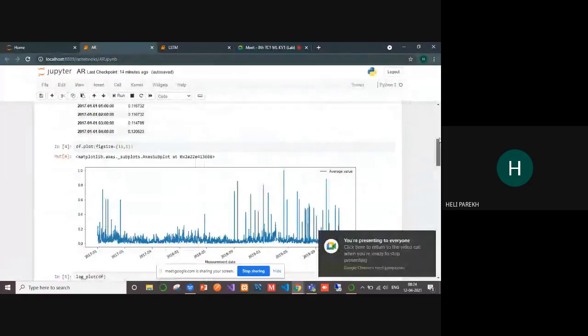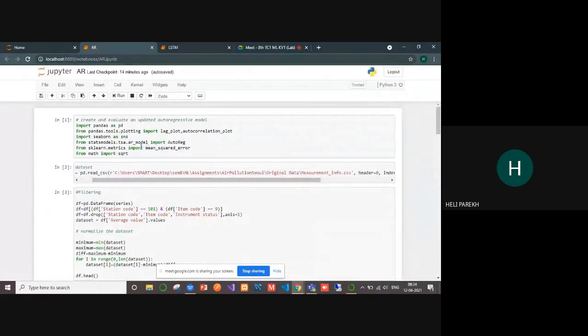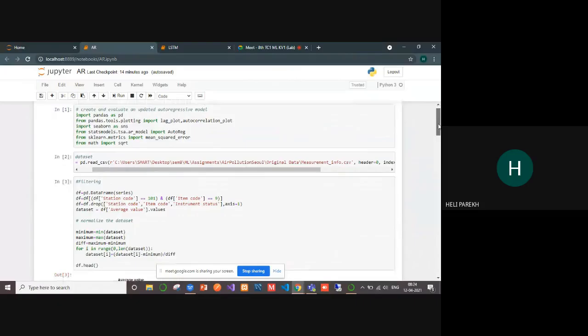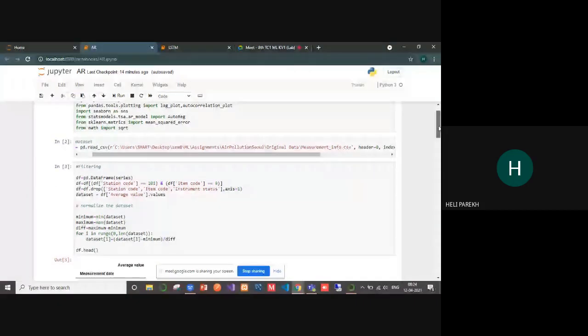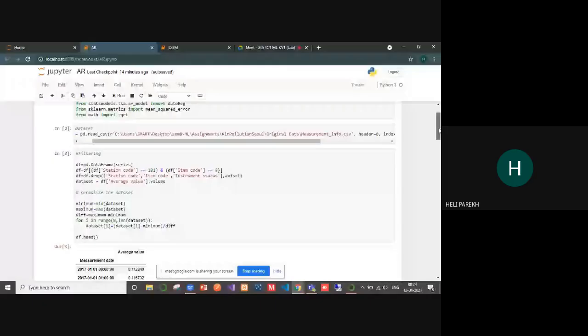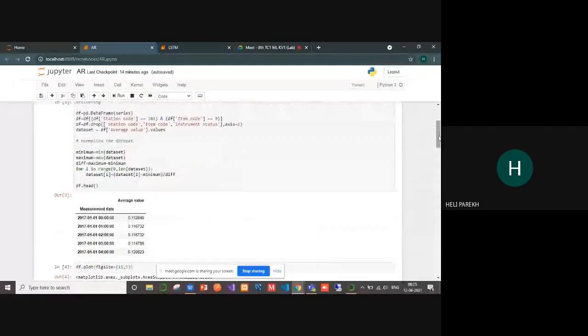Yeah, this is the file for AR. We have imported the auto regression model from statsmodels, and for metrics we have used sklearn. So I'm importing the measurement info file, and next I'm filtering the data using station code 101, and item code 9 stands for PM2.5.